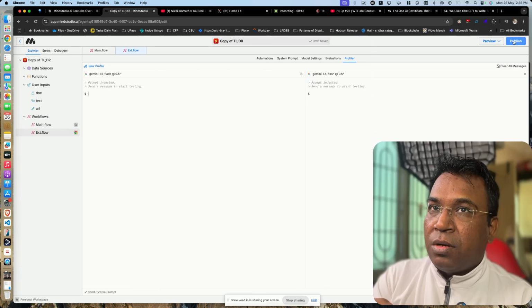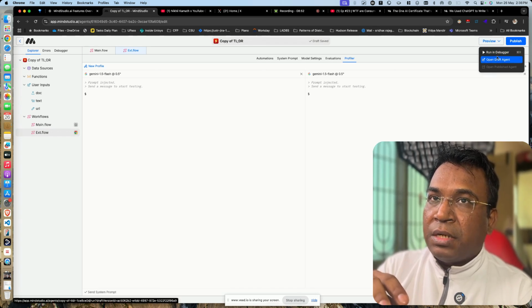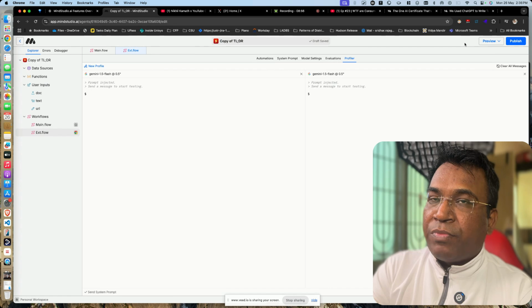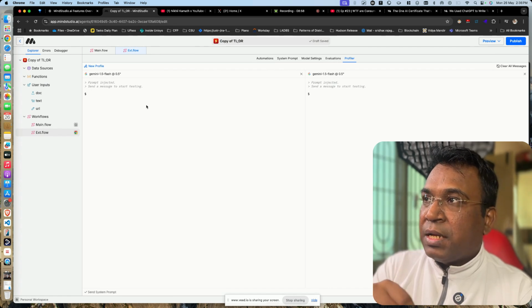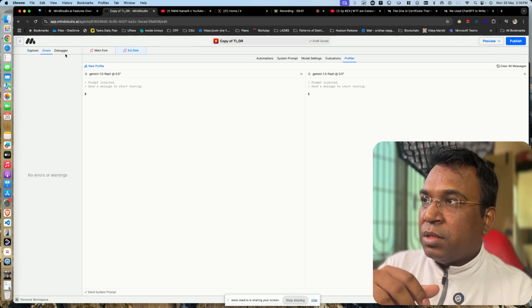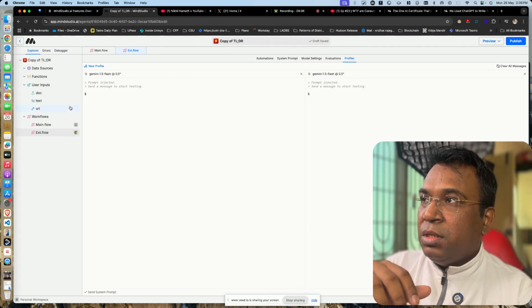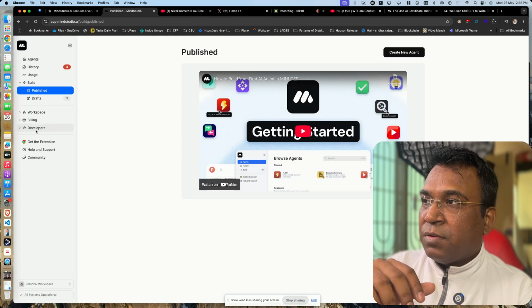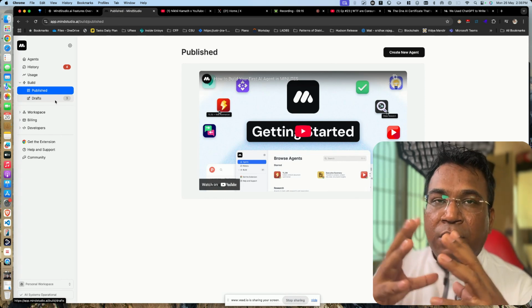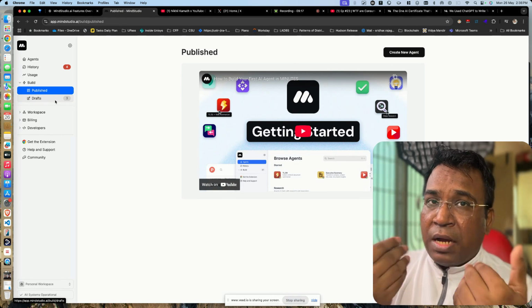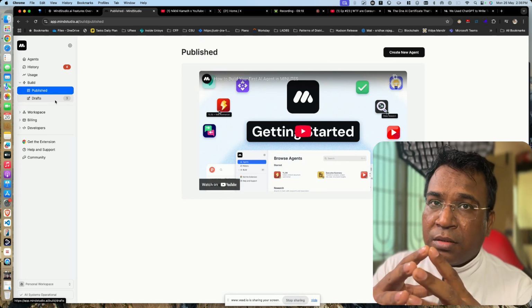And then you can click on publish or preview. You can run it in the debugger, or you can open a draft agent, and then click on publish. Once it is published, you can use it in the extension part, right? You can add an extension. If there are some errors over here, of course you can run the debugger and fix them. And this is one of the agents which I have specified as of now. And I think this is something which you can use and experiment with. And there are many other things.